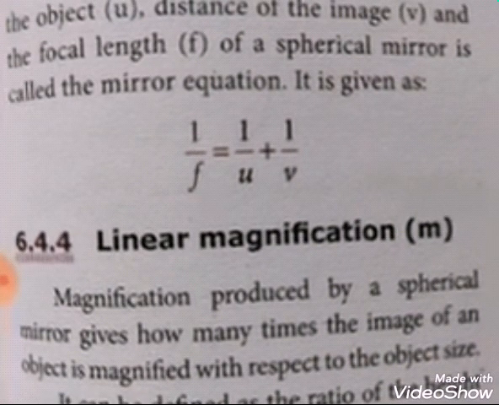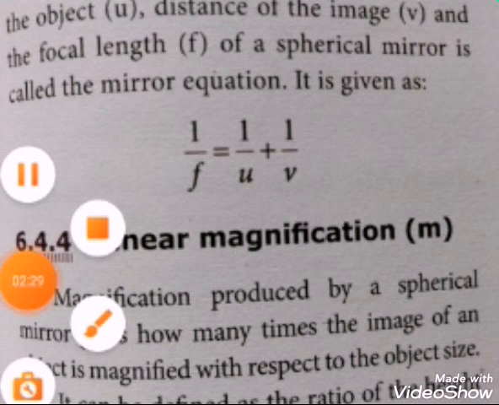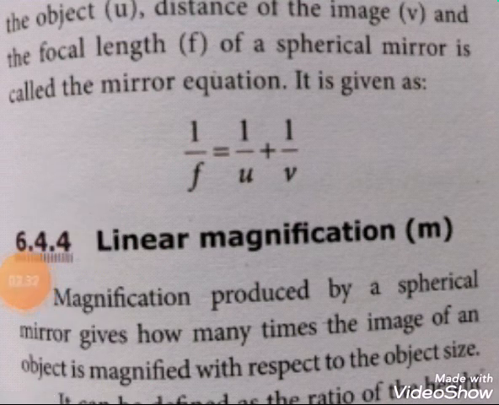That which is higher than the original size is nothing but magnification. What is linear magnification? That is the magnification produced by a spherical mirror; it gives how many times the image of an object is magnified with respect to the object size. So it is defined as the ratio of the height of the image hi to the height of the object h naught. So magnification is equal to hi by h naught.